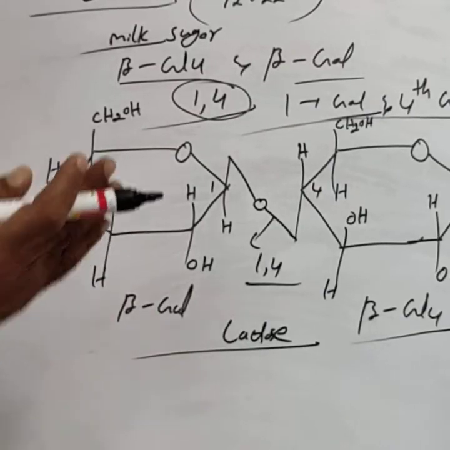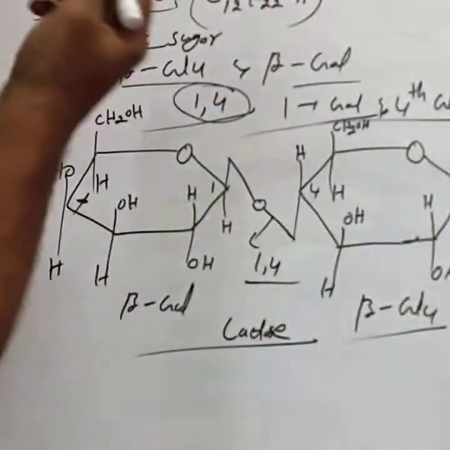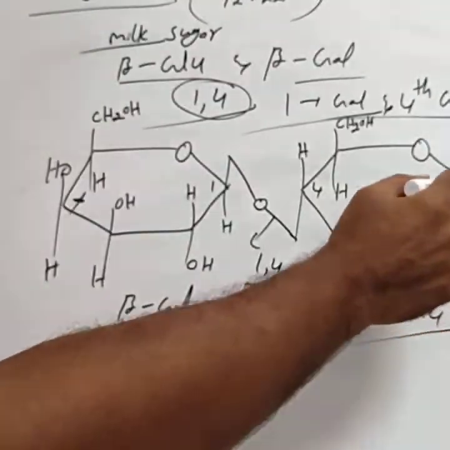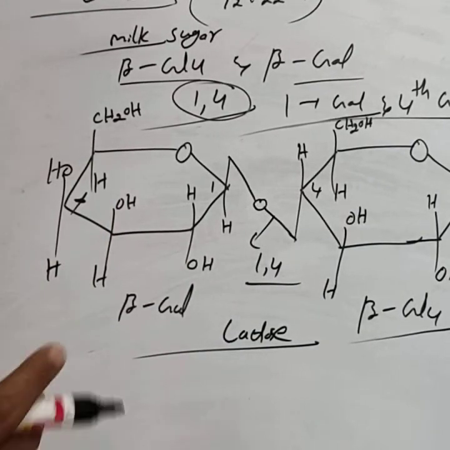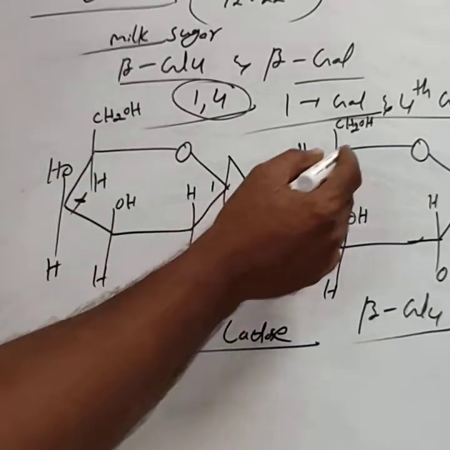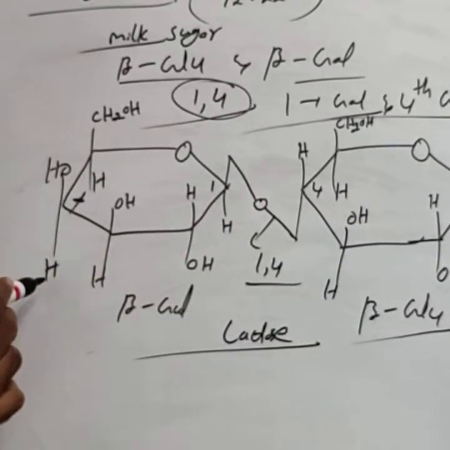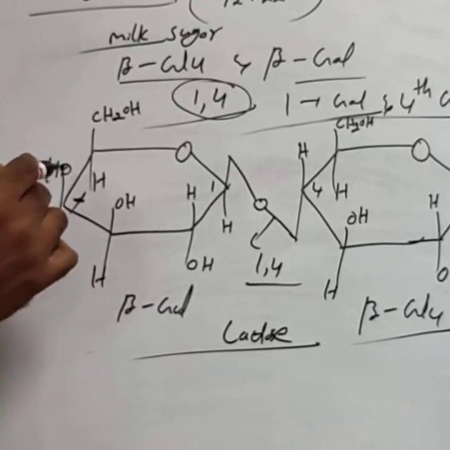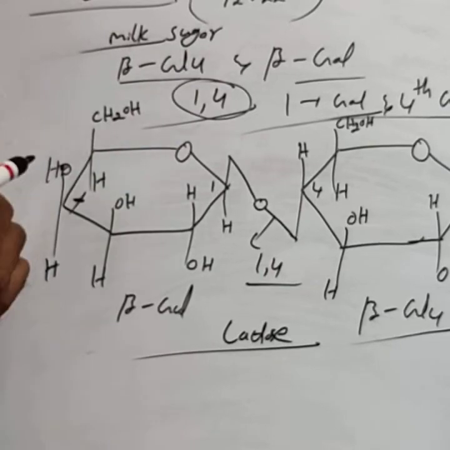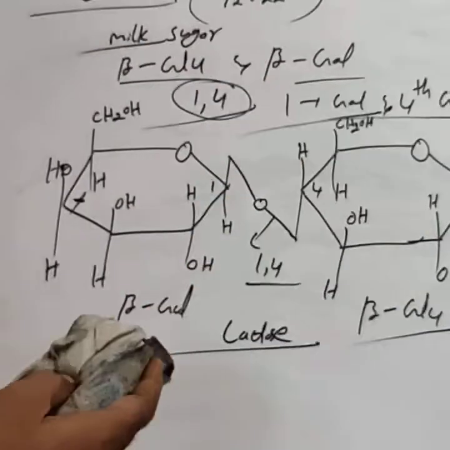In the remaining corners, both maltose and lactose remain the same. Only at the extreme ends you have to concentrate. At the extreme ends, OH groups above means lactose, OH groups below means maltose. In this way, we can remember these positions of the OH group.